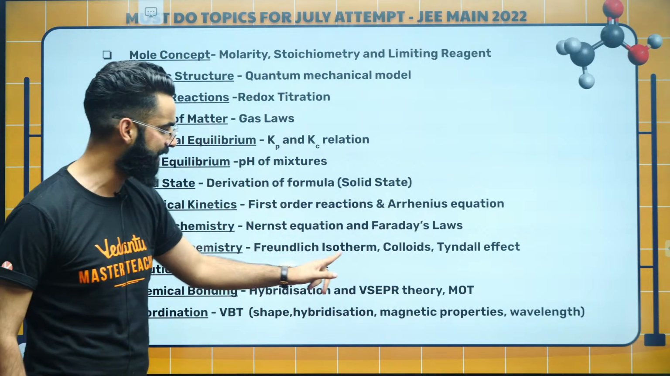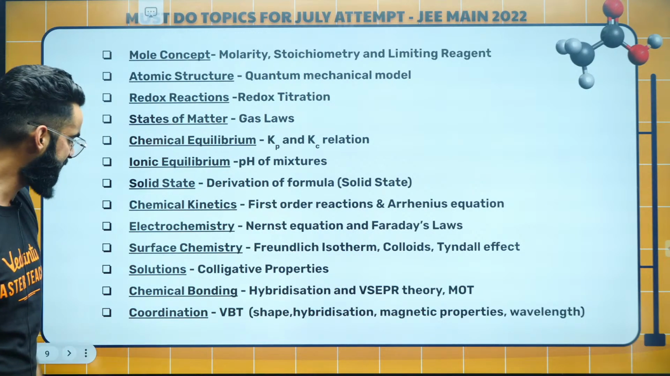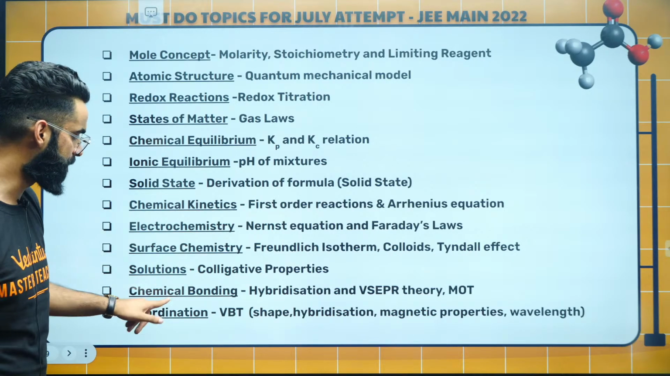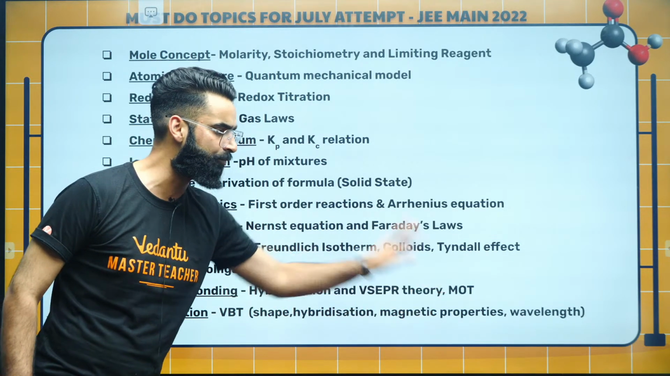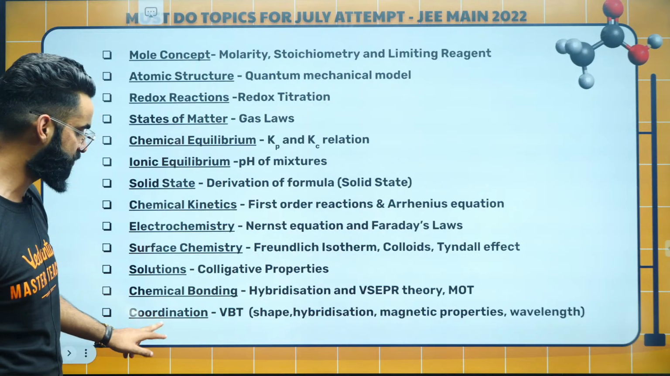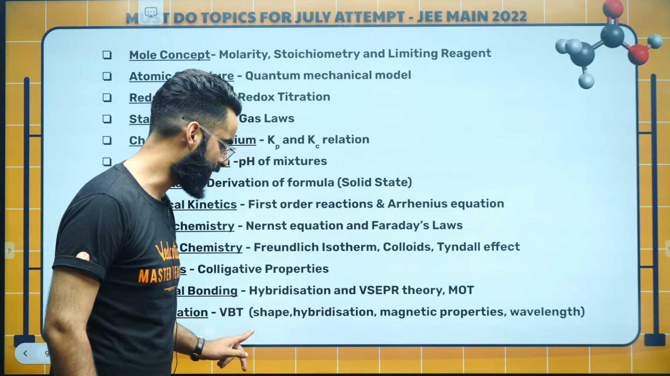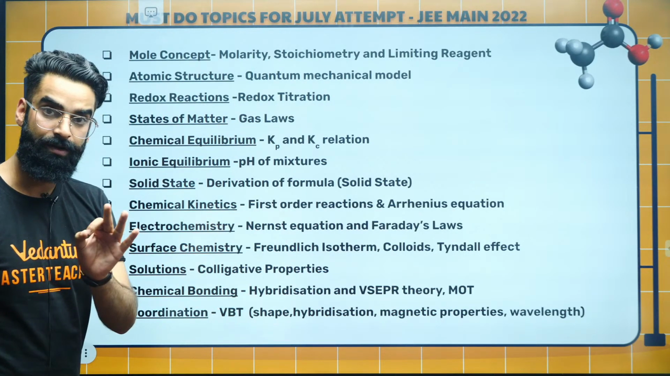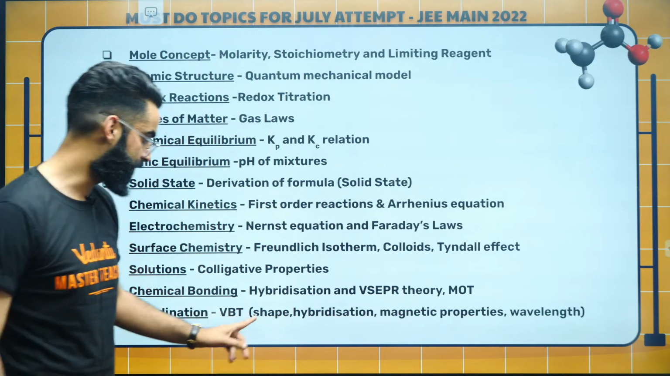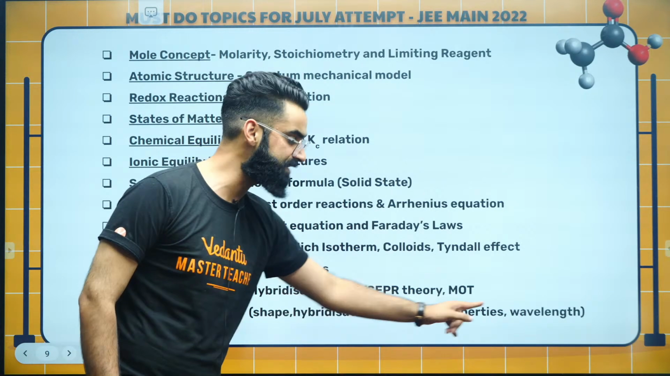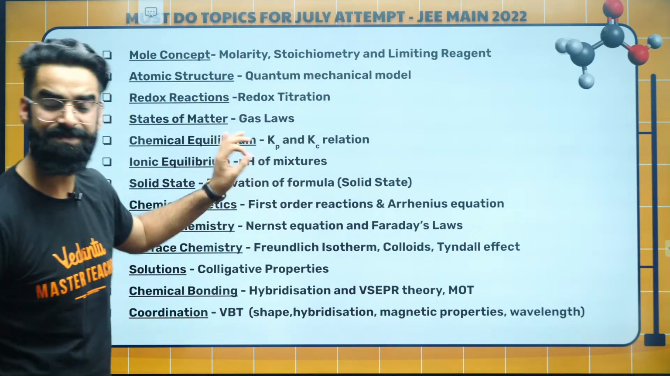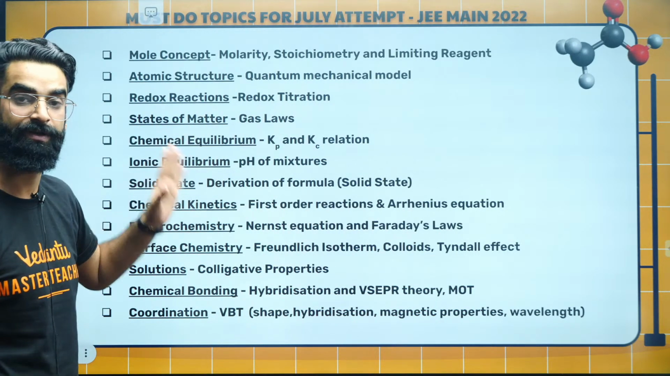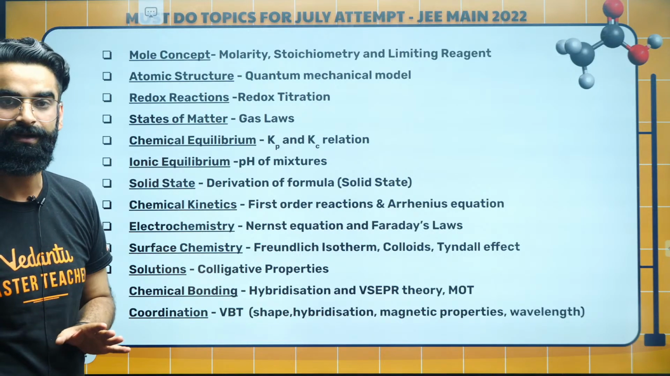Surface chemistry involves Freundlich's isotherm, right? Colloids, solution, colligative properties, bonding, hybridization, VSEPR, and MOT, molecular orbital theory. In the similar way, coordination chemistry involves your VBT, right? And in this particular VBT, the questions which are going to come are from the shape, hybridization, magnetic properties, and wavelength, right? These are, trust me, the short topics from which you are going to get the questions in your July attempt. Trust me on that, right?